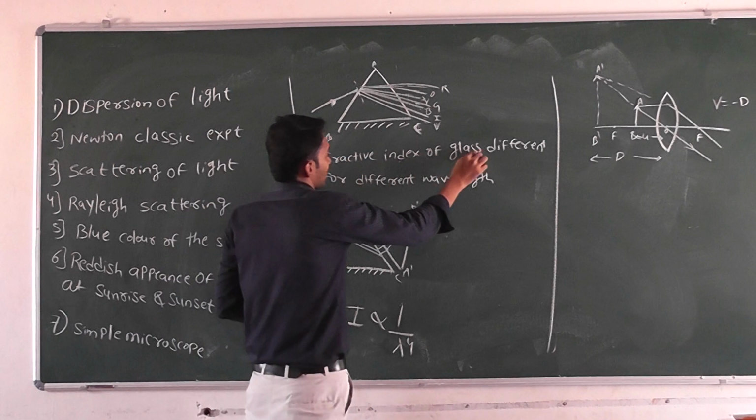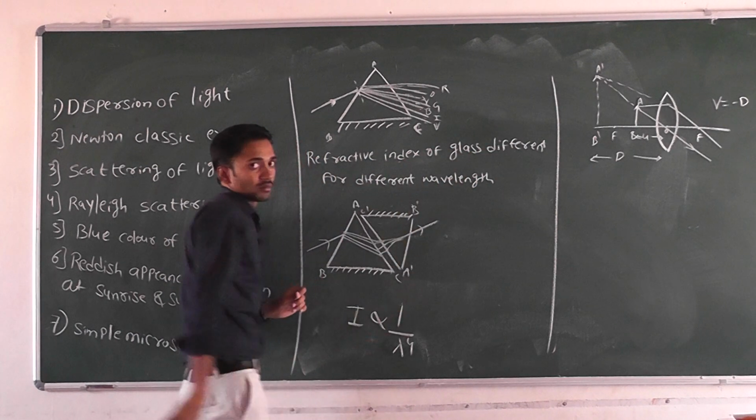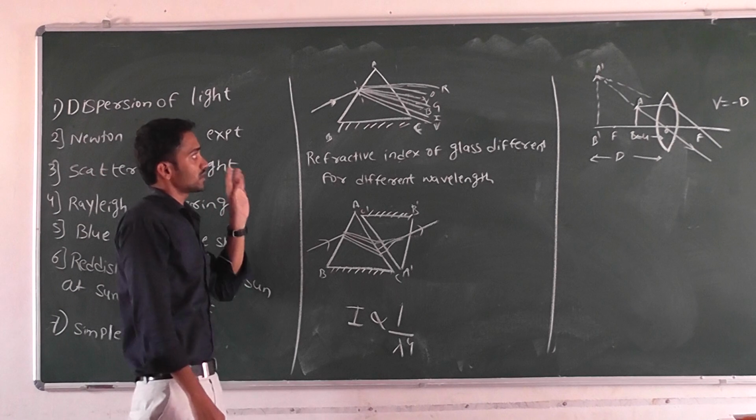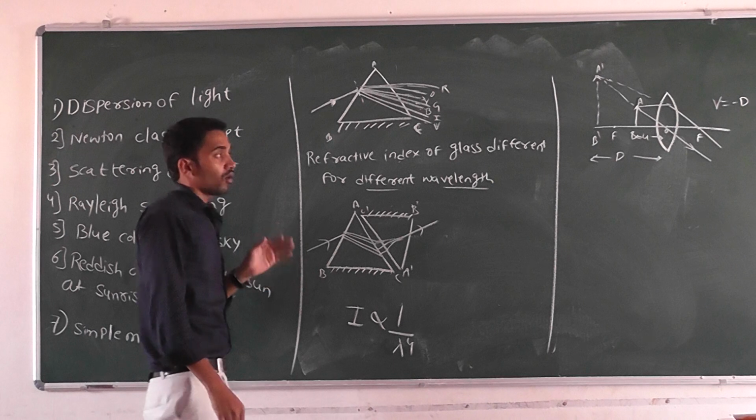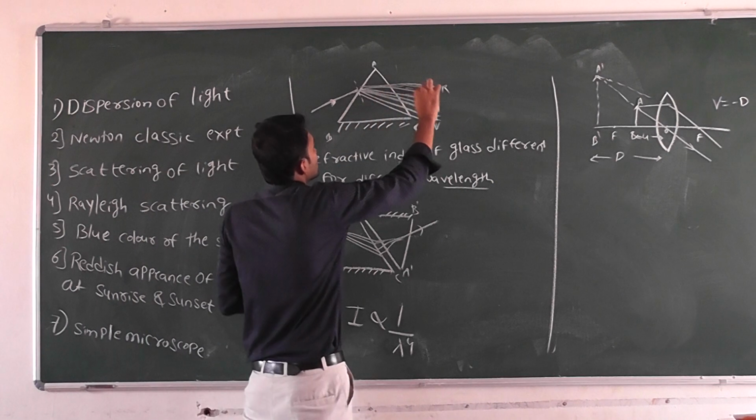The refractive index of glass is different for different wavelengths. A white light ray already consists of 7 colors, and these 7 colors have different wavelengths. For that reason, it will split into 7 colors.